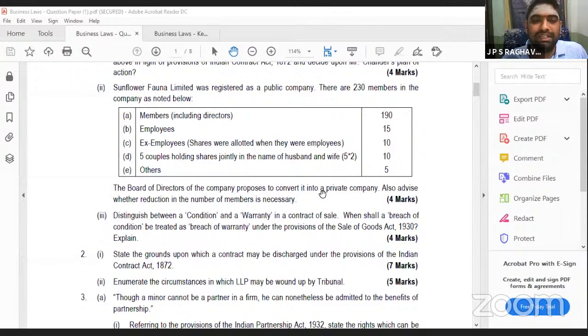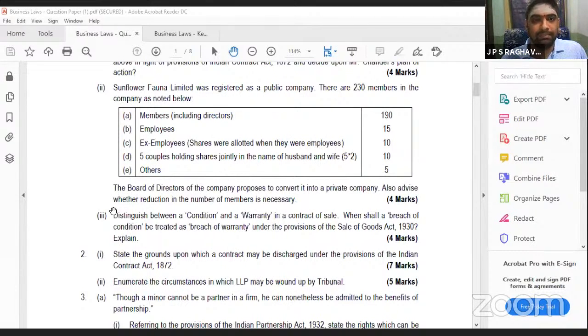Now they want to convert it into a private company. Also advise whether reduction in members is also necessary. Sir, can we convert a public company into a private company? Definitely yes. But what is the procedure? They have to pass a special resolution to alter its articles of association. Second, they have to get the permission of the tribunal.